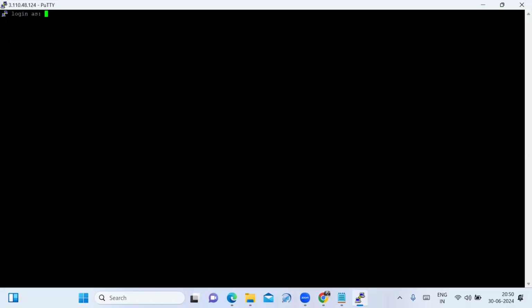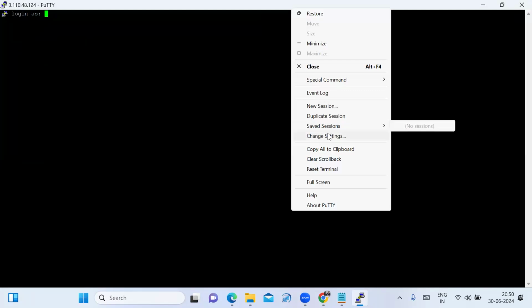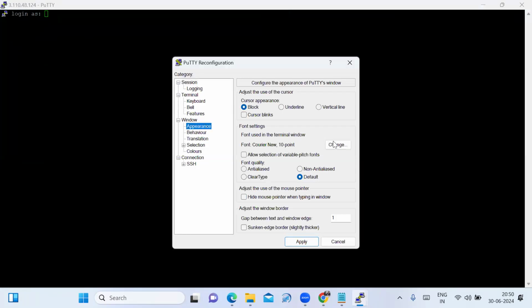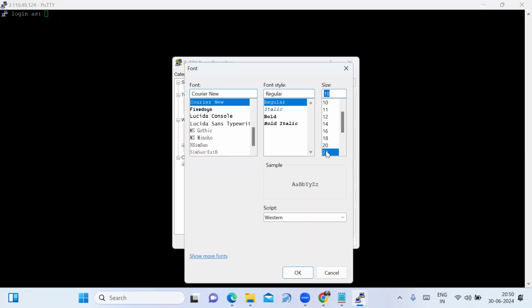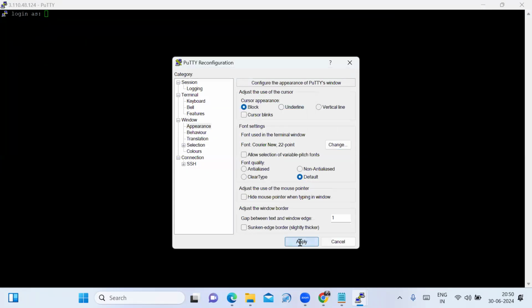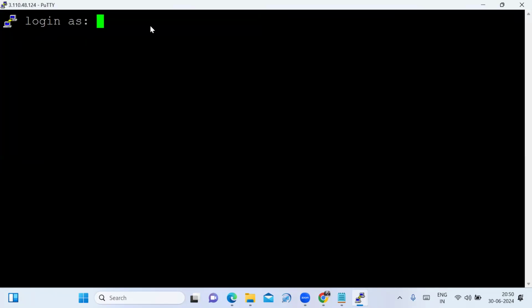See, friends, just for visibility purposes, I'm changing the settings. Just wait for a few minutes. I'm changing the settings so that the visibility is very clear. Port 22. Now I am giving login as. What is the login name I am giving? Send me in the chat box.